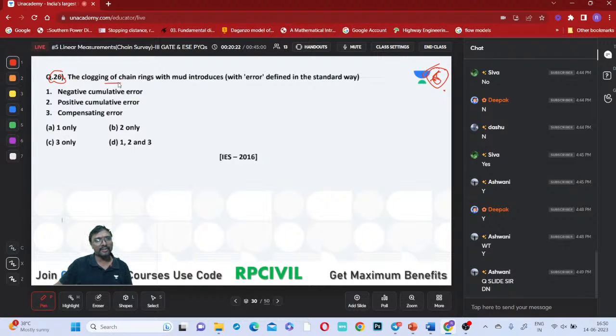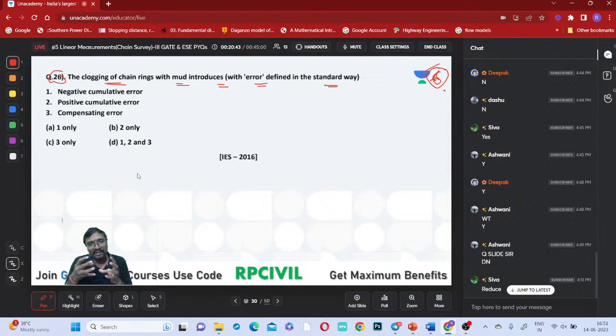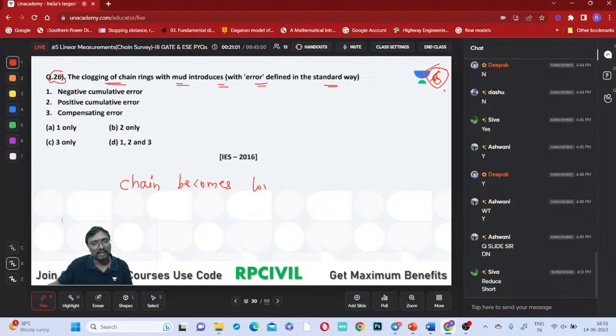So the clogging of chain rings with mud introduces an error, defined in the standard way, right? What will it result in? That length will become lesser, no? Whenever there is clogging of the chain rings, all the rings will be merged together. Will the chain become too short or too long, everyone? The chain becomes too short, right?